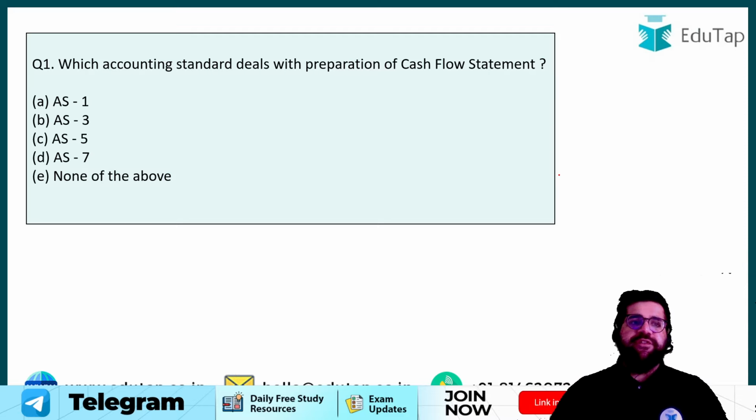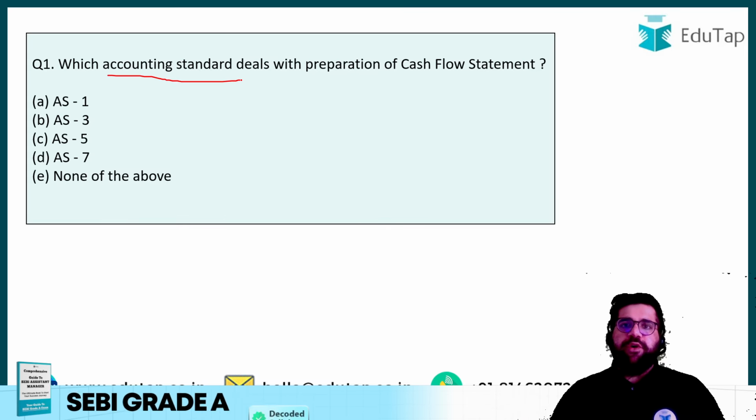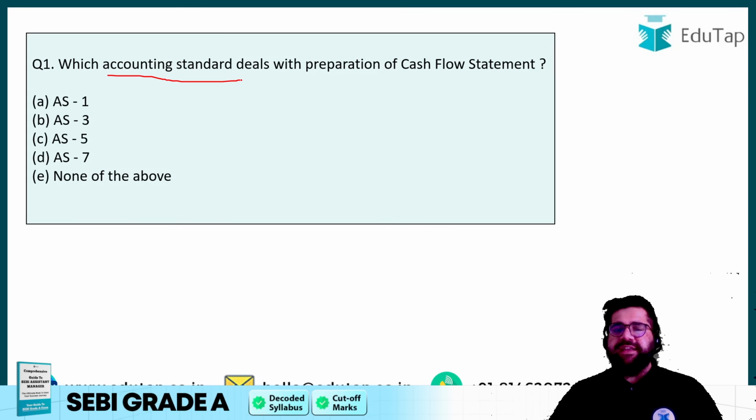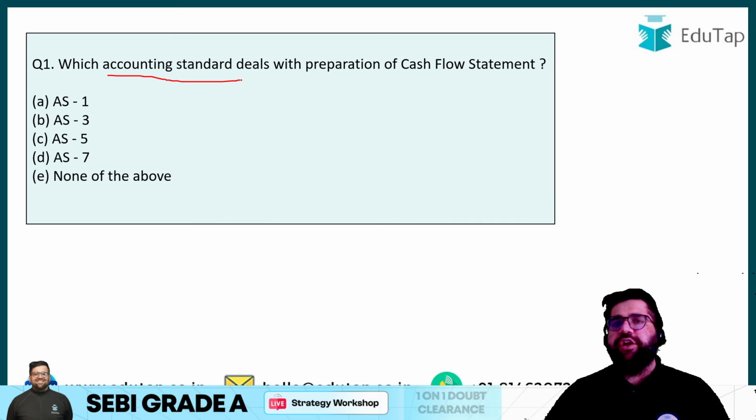Now let's start. First of all, question number 1 is quite theoretical. Which accounting standard deals with the preparation of cash flow statement? So they are asking you accounting standard. They are not asking you Indian accounting standard. So I will pause for 5 seconds because this is very easy and you can answer this question. Right, so what will be your answer? AS1, AS3, AS5, AS7 or none of the above?